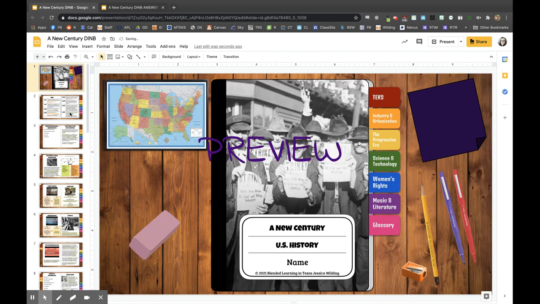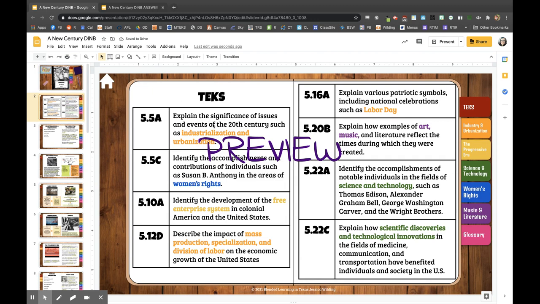The skills that are covered in this notebook are industrialization and urbanization, including mass production and division of labor, and the creation of Labor Day. Then there's a section on the progressive era, which talks about the free enterprise system and how that affected the progressive era.